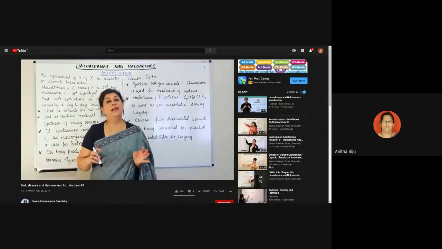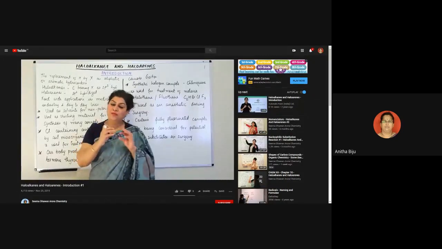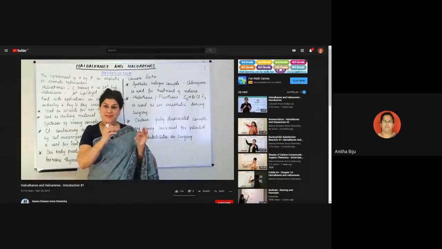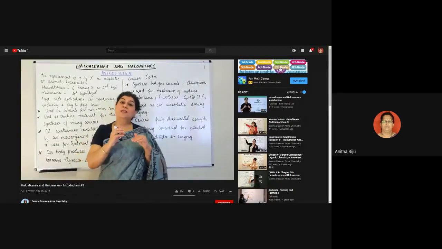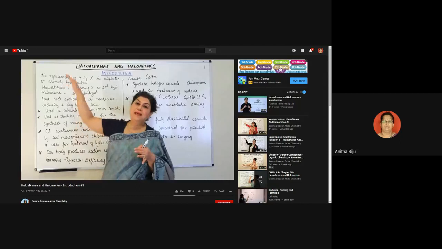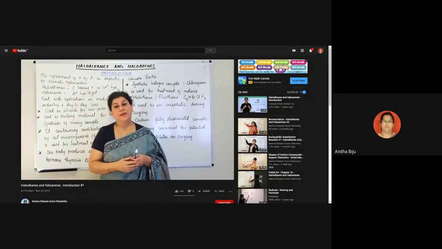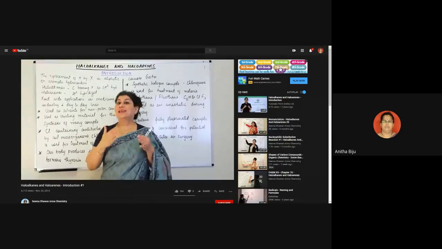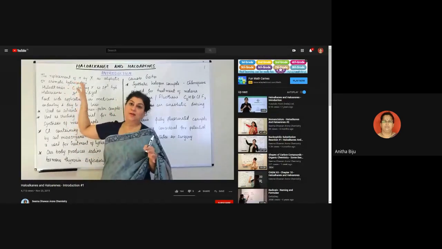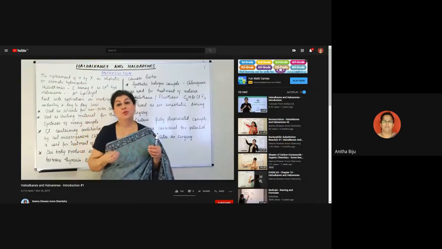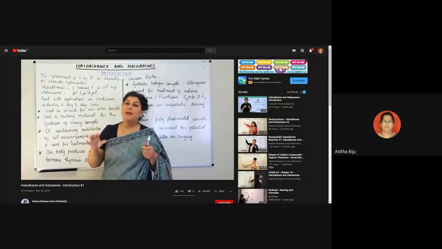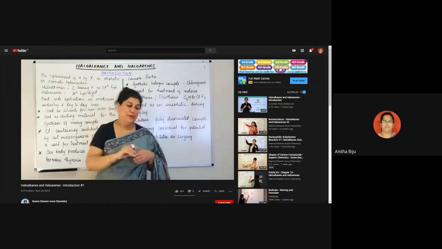Whenever one of the hydrogens of a hydrocarbon is replaced by an atom of a halogen, we call it a halogen substituted hydrocarbon, and you can classify them mainly into two categories, that is the haloalkanes and haloarenes. We'll be studying the classification of these halogen substituted hydrocarbons in the next part. But right now, let us just understand these two words.